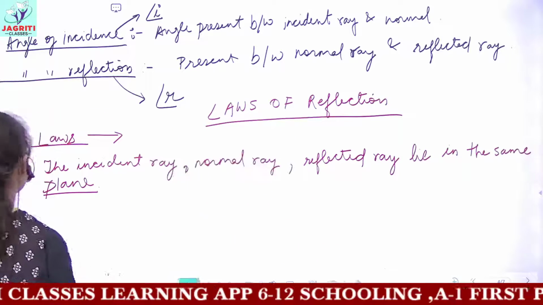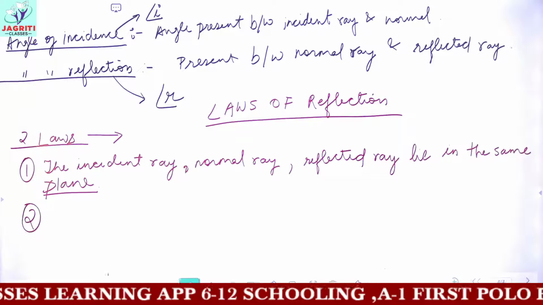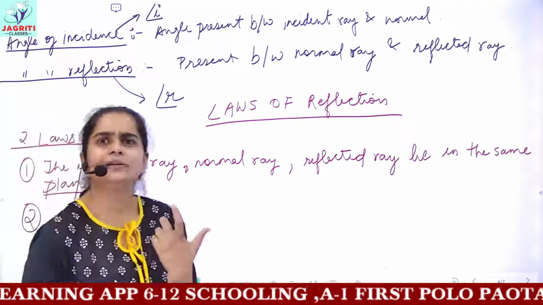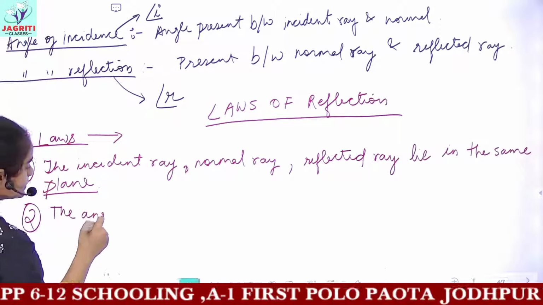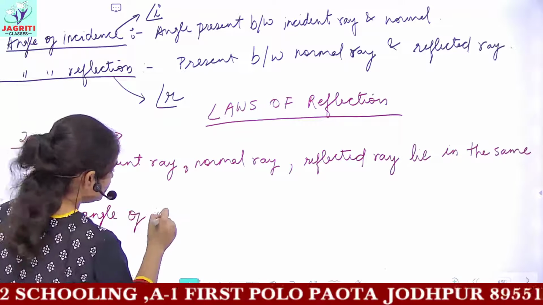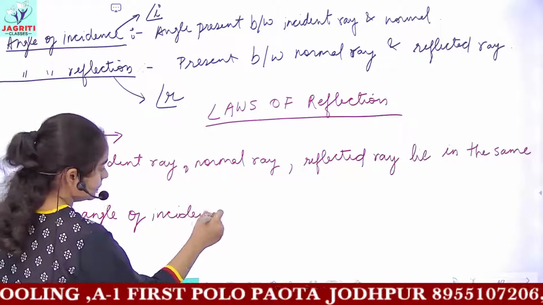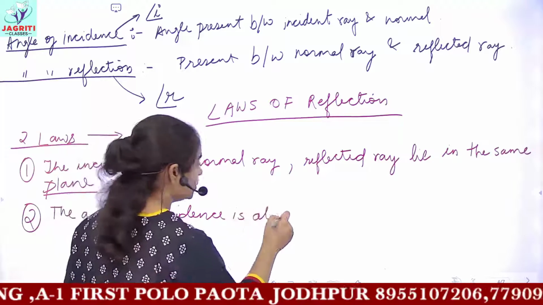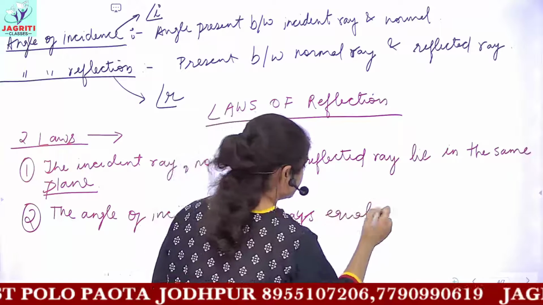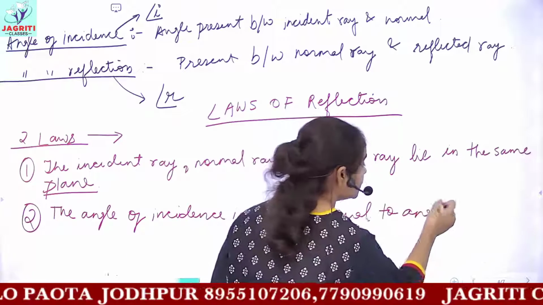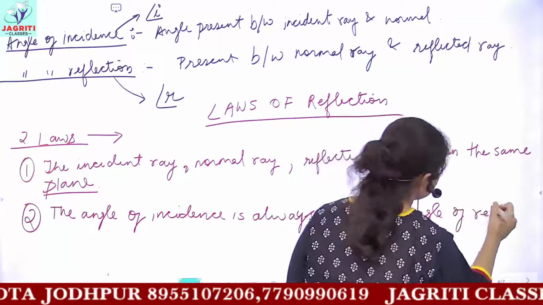Now talking about the second law of reflection. The second law is again very interesting. It states that the angle of incidence is always equal to the angle of reflection.